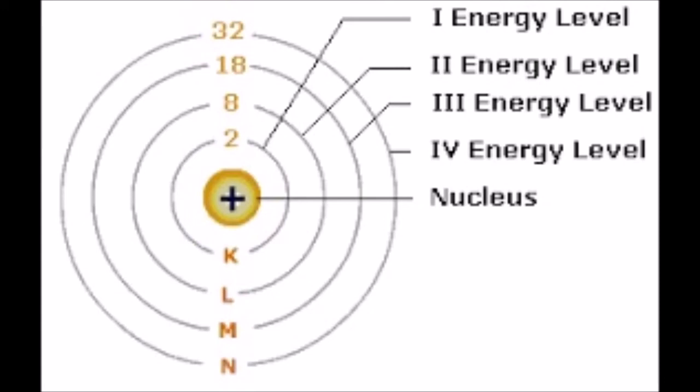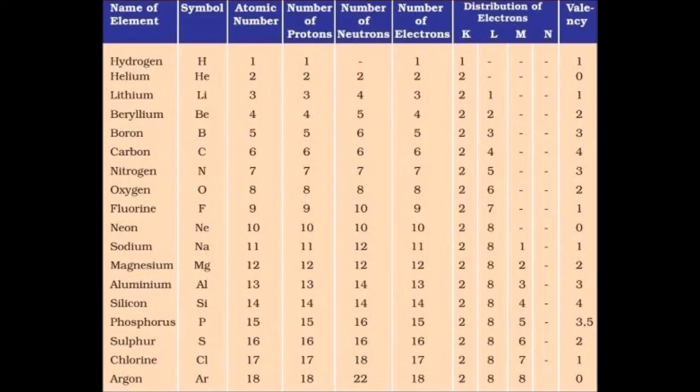As a rule, the new shell is formed as soon as the outermost shell acquires 8 electrons. For example, the actual electronic configuration of potassium is 2, 8, 8, 1. Similarly, for the next element, calcium, the N shell can have 2 electrons. Therefore, instead of showing 2, 8, 10, the electrons are arranged as 2, 8, 8, 2. These are the electronic configurations of some elements.